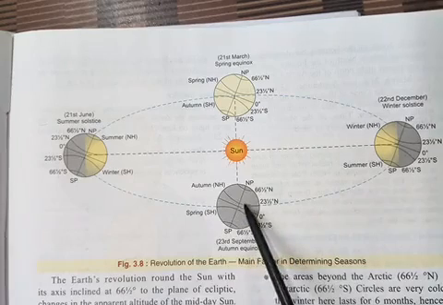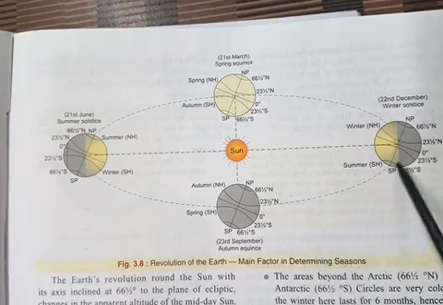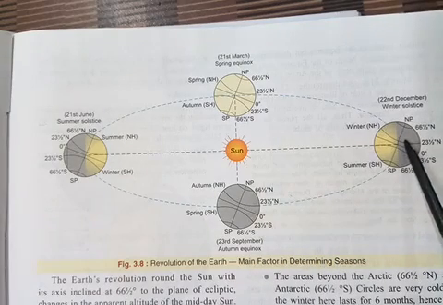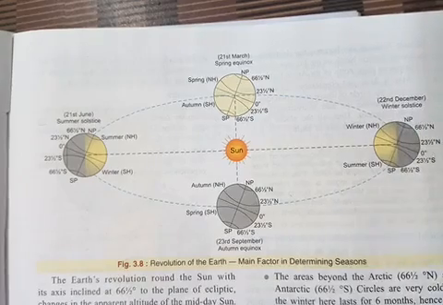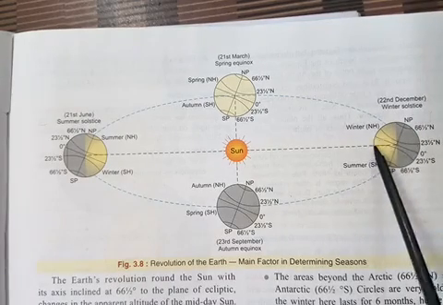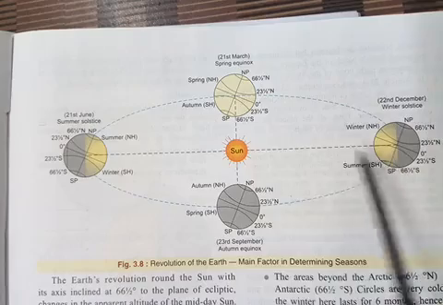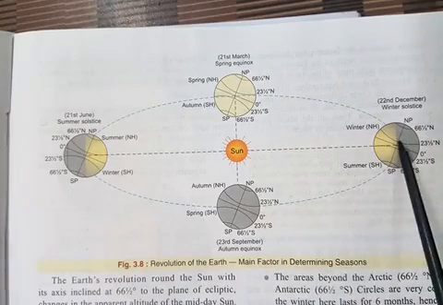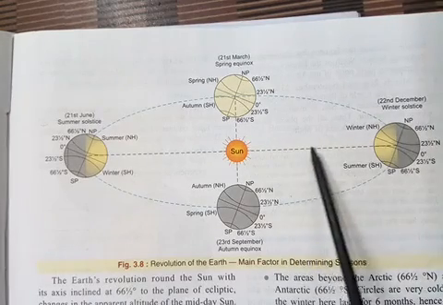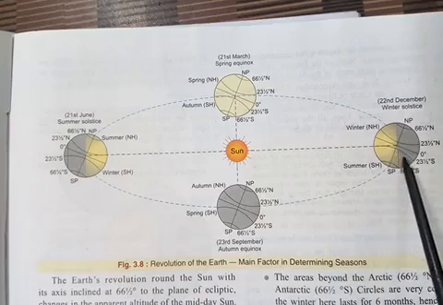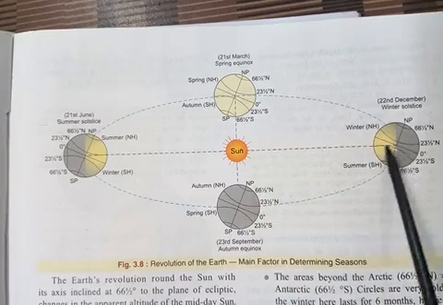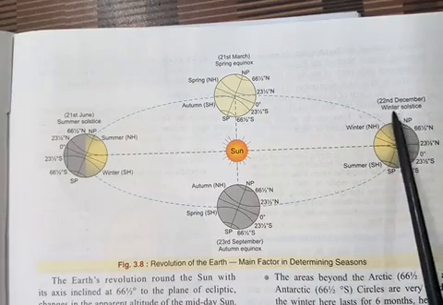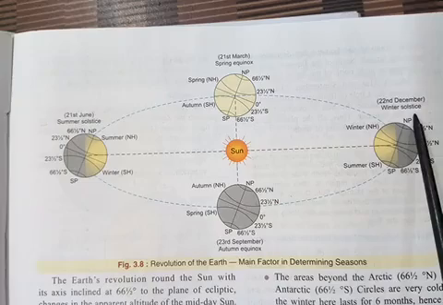Now again, as the earth moves further, another position is on 22nd December. Again you will see, because of the inclination of the earth, that in this position the sun rays start falling vertical on Tropic of Capricorn. This position is called winter solstice.